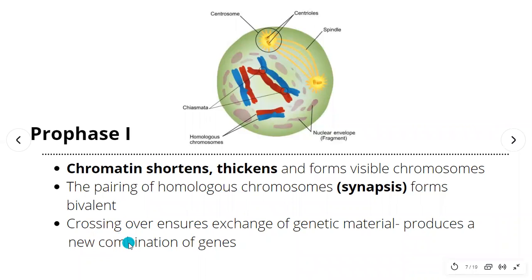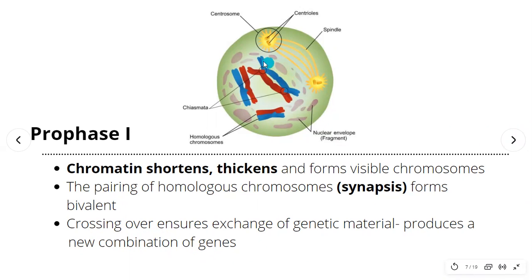Crossing over is another important keyword for prophase 1, which ensures the exchange of genetic material to produce a new combination of genes. We can see here in our pair of homologous chromosomes, there is a little space that we circled. This place is where the process of crossing over happens. They exchange genetic material to produce a new combination of genes.